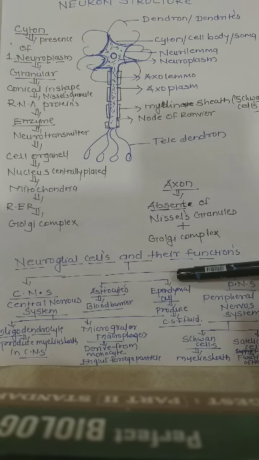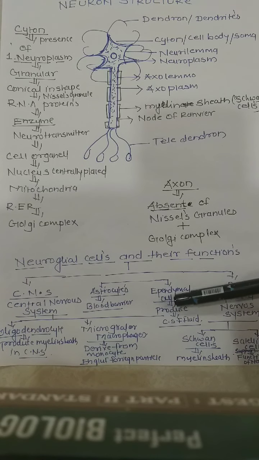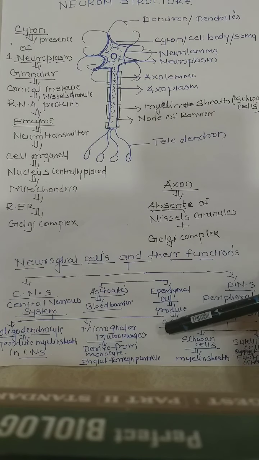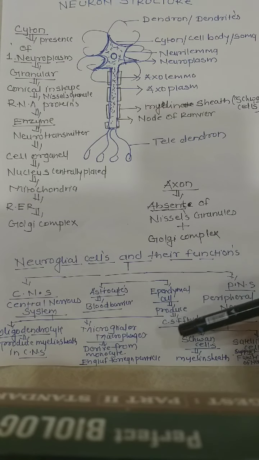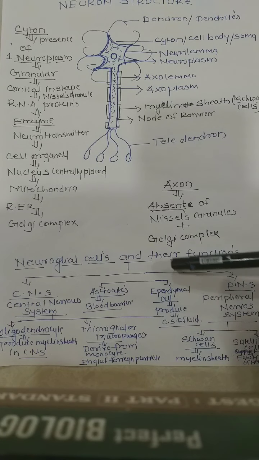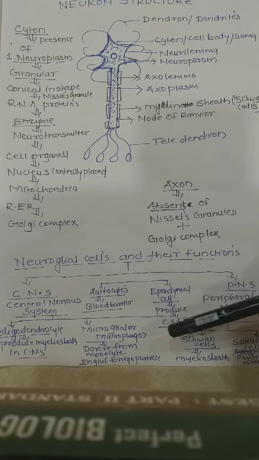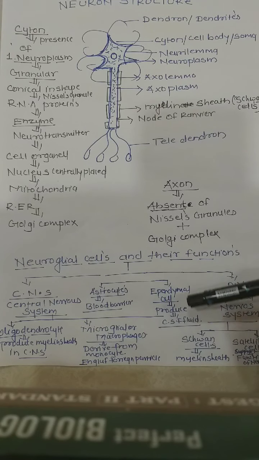Then the last one is the ependymal cell. These ependymal cells produce the CSF, cerebrospinal fluid, and line the empty spaces or ventricles present in the brain.